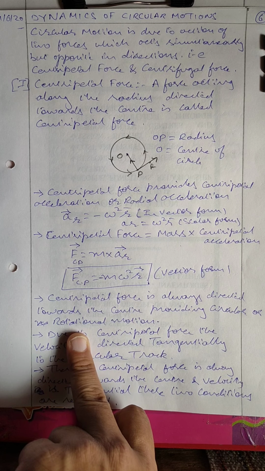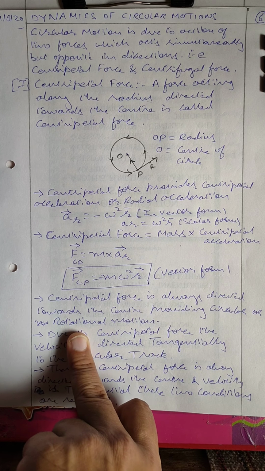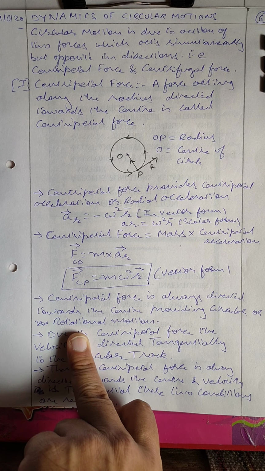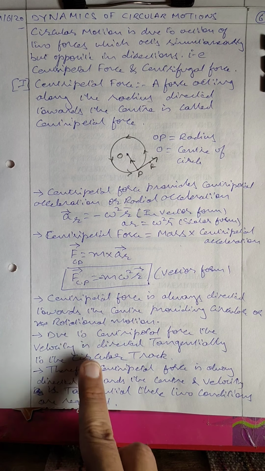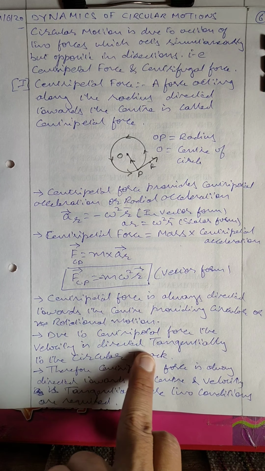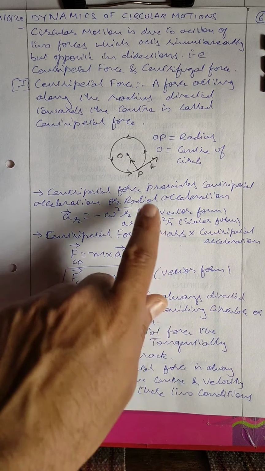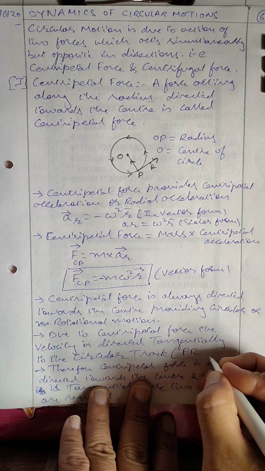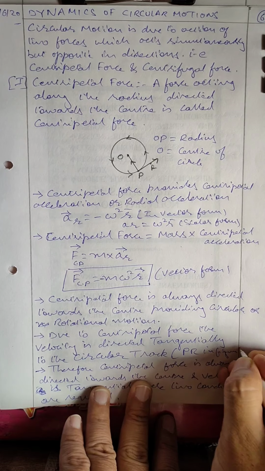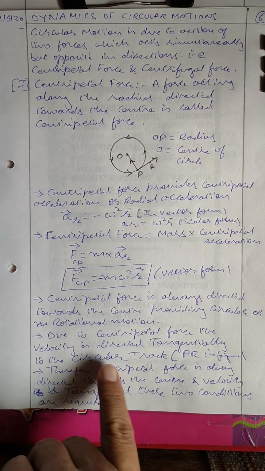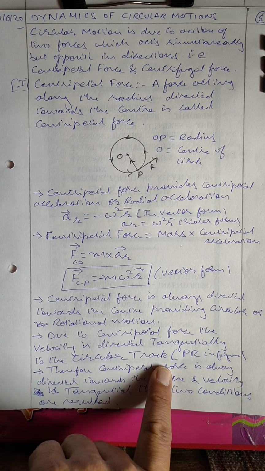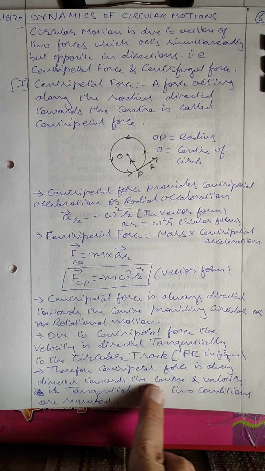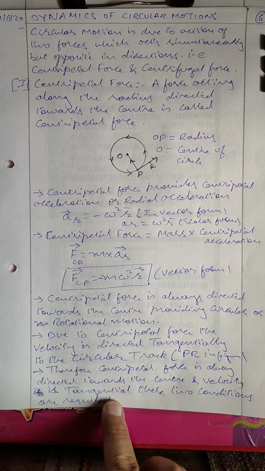Note that in the absence of centripetal force, there won't be a rotational motion. There may be other motion, but no rotational motion. For rotational motion, centripetal force is necessary. Number two, due to centripetal force, the velocity is directed tangentially to the circular track, see PR in the figure. Therefore, centripetal force is always directed towards the center and the velocity is tangential. These two conditions are required.